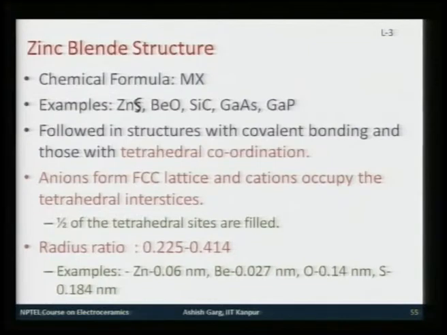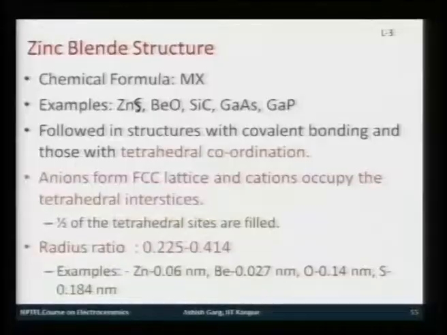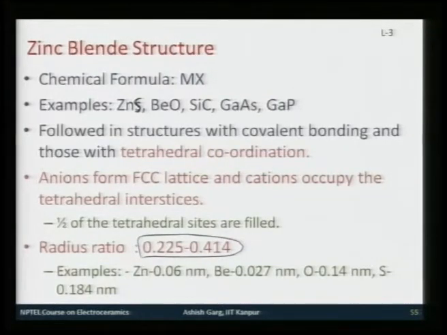Now, this is a structure which is followed in compounds which have some covalent character. For example, zinc oxide, zinc sulphide have this character, and as a result of covalent bonding, not only radius ratio predicts tetrahedral coordination, but also covalent bonding requires the tetrahedral coordination. So, you might find in some cases that radius ratio could be slightly off. The predicted radius ratio for tetrahedral coordination is between 0.225 to 0.414.